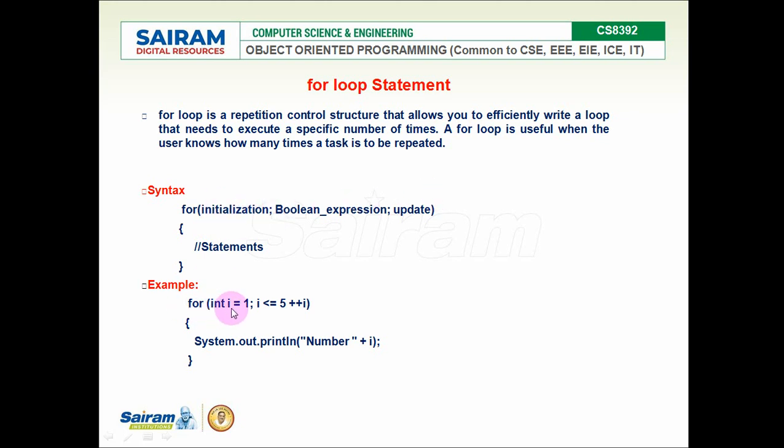Example: for keyword, initialization, i is initialized to 1, the upper limit or boolean expression is i less than or equal to 5, semicolon, supposed to be coming over here, and ++i is the increment. So each time i will be incremented by 1, which means this code block will be executed 5 times, a fixed number of times.